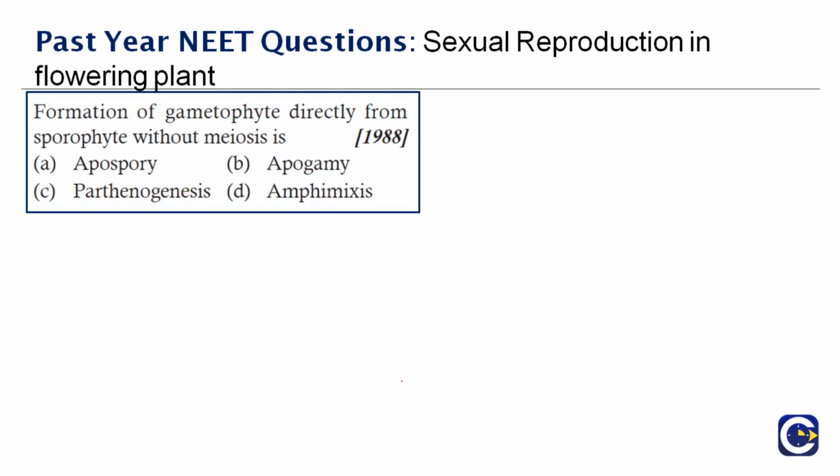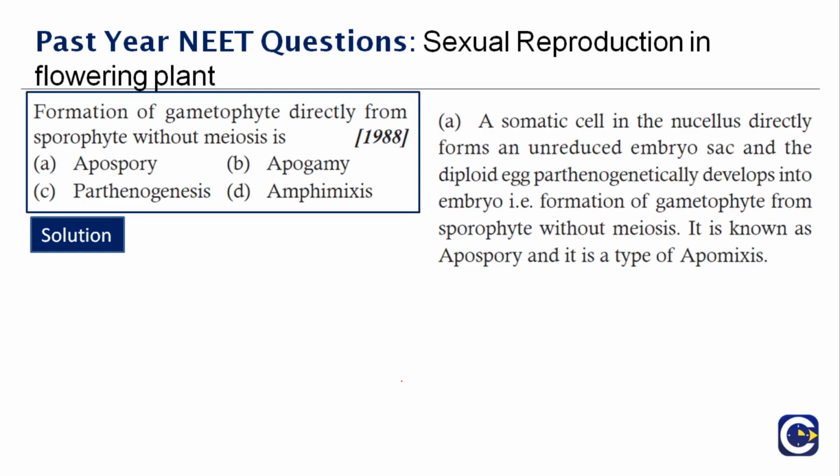Next question here. Formation of gametophyte directly from the sporophyte without meiosis is called as dash. This is an easy question for you to answer. Any idea what it is? A somatic cell in the nucellus directly forms an unreduced embryo sac and the diploid egg parthenogenetically develops into an embryo. That is formation of gametophyte from sporophyte without meiosis. This is known as apospory and it is a type of apomixis. Therefore, the right answer to this question is option A.